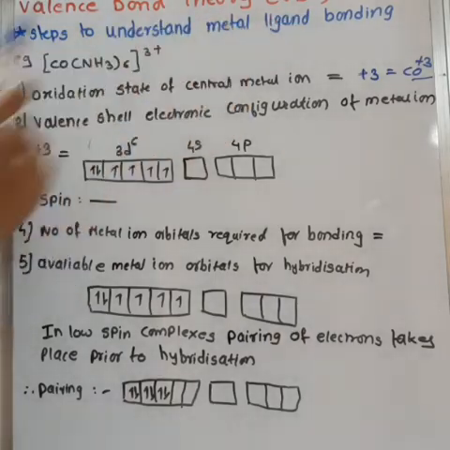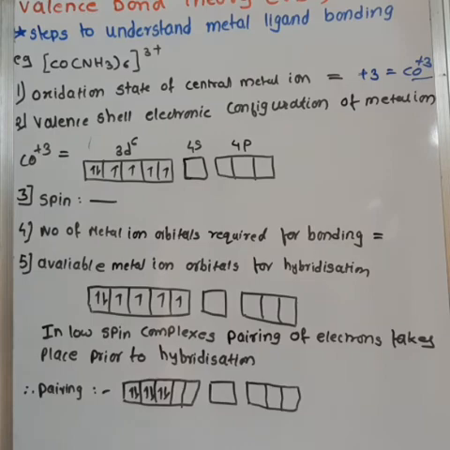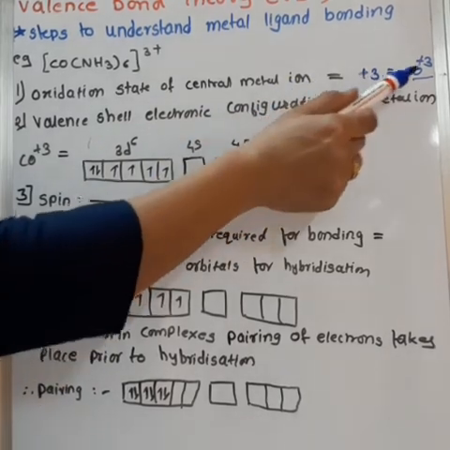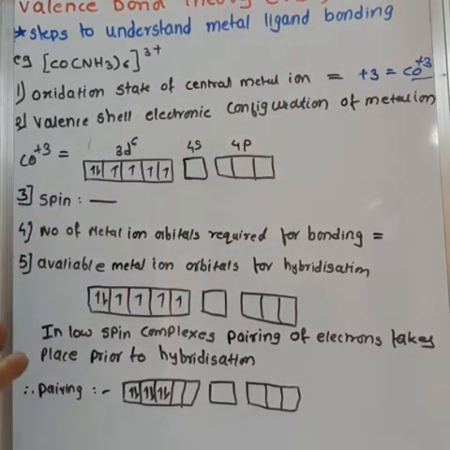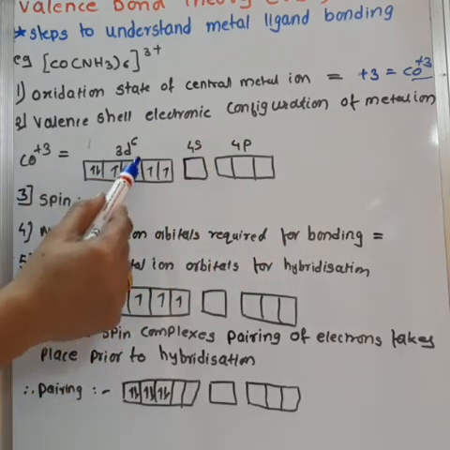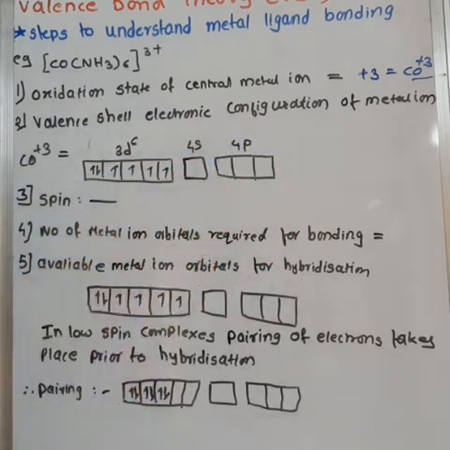Steps to understand metal ligand bonding. First step, find the oxidation state of the central metal ion. Here the oxidation state of the central metal ion is +3. The central metal ion is Co3+. Second step, write the valence shell electronic configuration of the metal ion. So the valence shell electronic configuration of Co3+ is 3d6, 4s0 and 4p0.